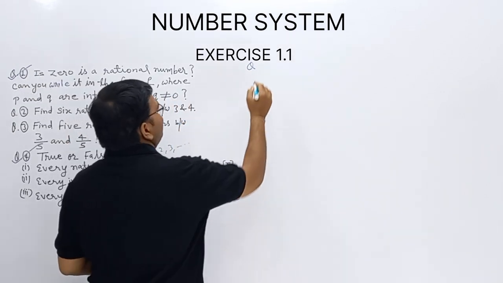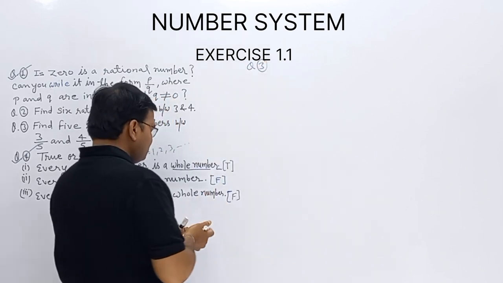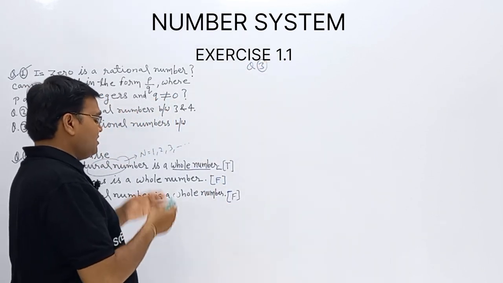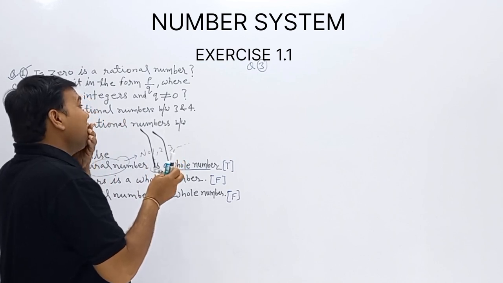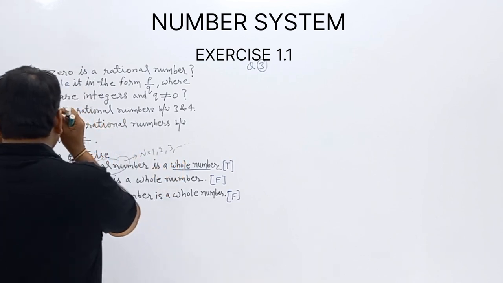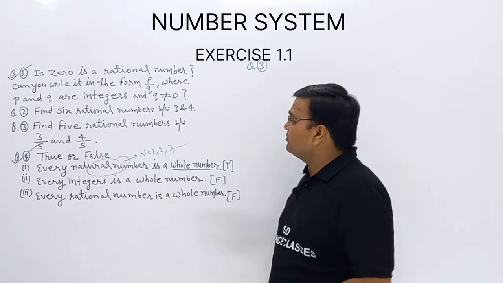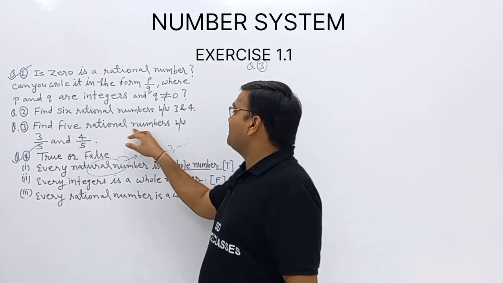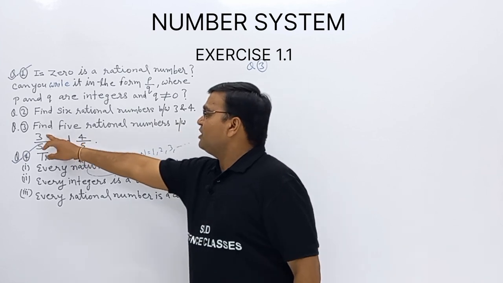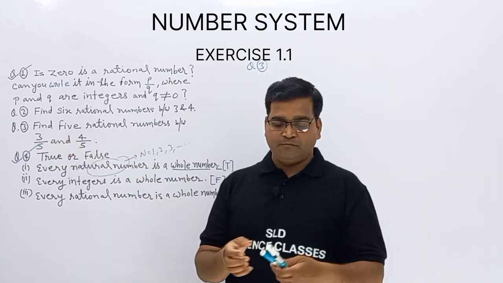Question number 3.1. How will we solve this question? Just observe this one. What is the question? Find 5 rational numbers between 3/5 and 4/5.